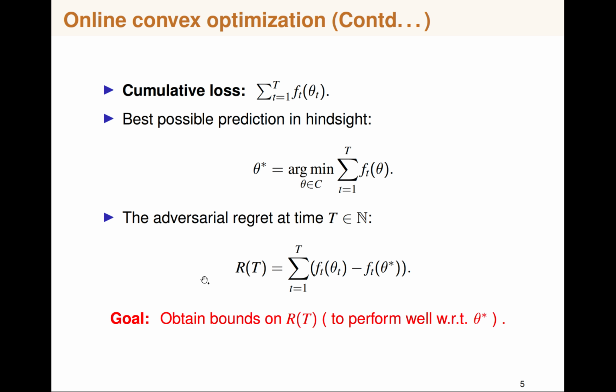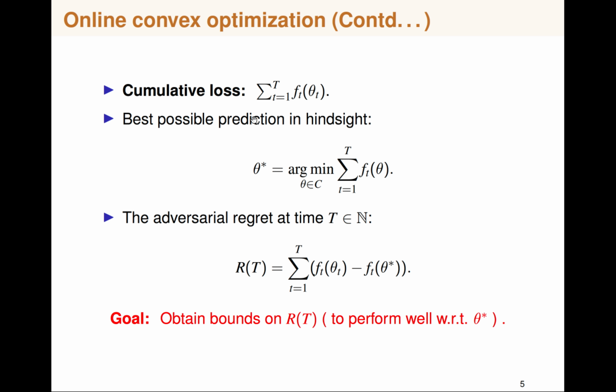Before going into the algorithm itself, we want to see the basic measures in online convex optimization. One measure is the cumulative loss, which is just accumulating all the losses we have seen until capital T rounds.